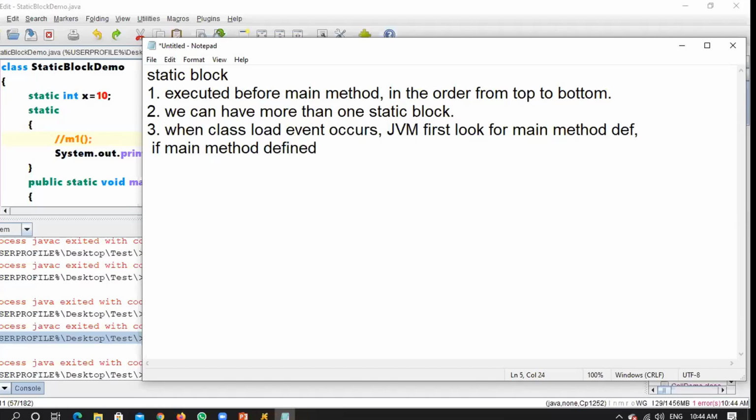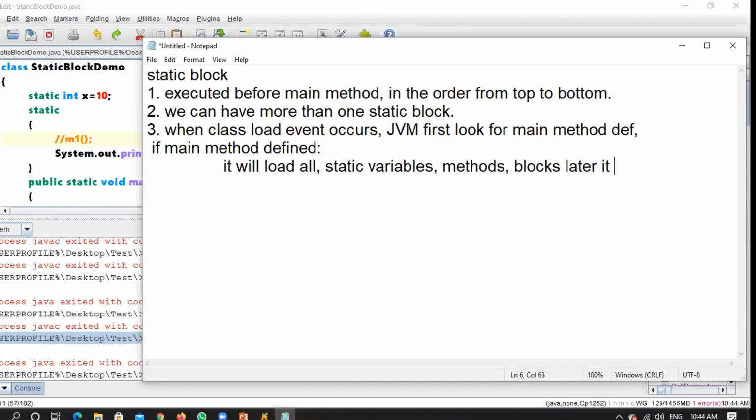If a main method is defined, it will load all static variables, methods, and blocks.